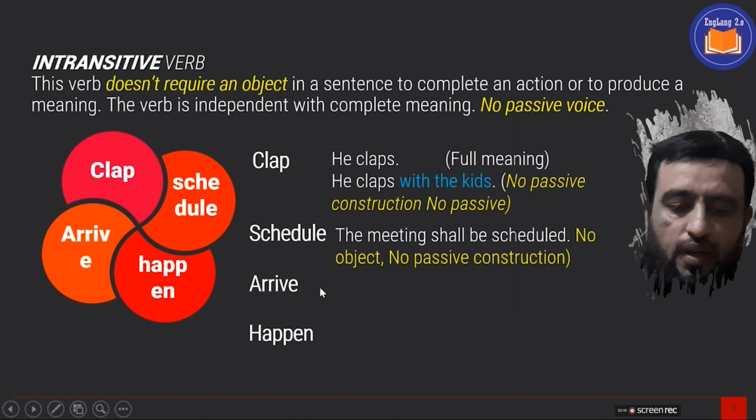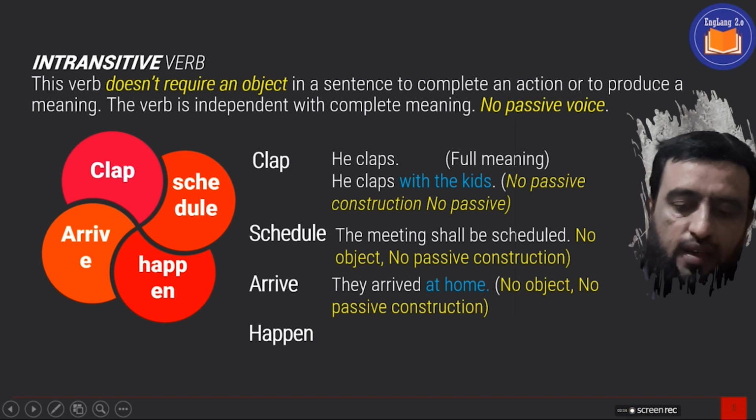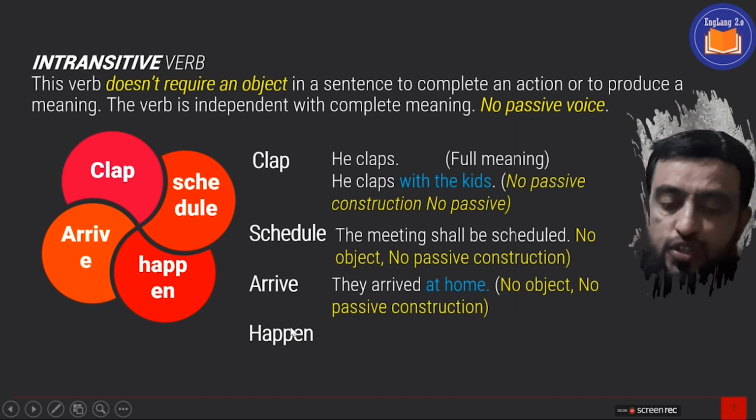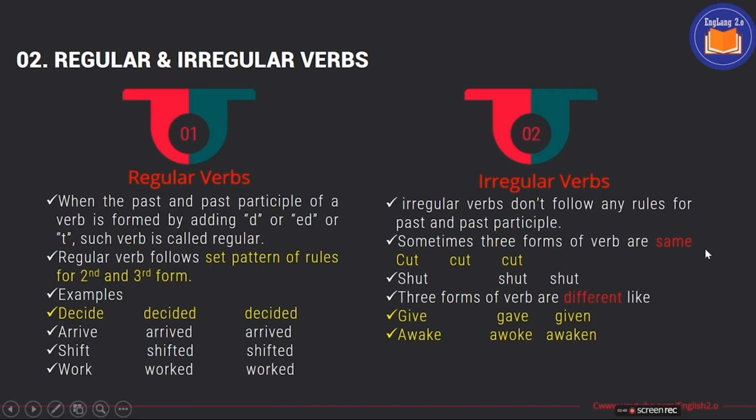Now, again, another intransitive verb: the meeting shall be scheduled. So here schedule is a verb and we don't have any object at the end. So here again schedule conveys a total meaning. But remember, whenever we make a passive voice, an object is required in a sentence to make the passive construction. Since an intransitive verb doesn't have any object to clarify its meaning, an intransitive verb fails to construct any passive construction.